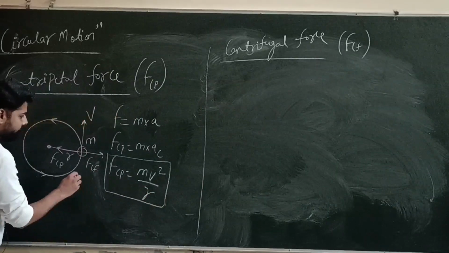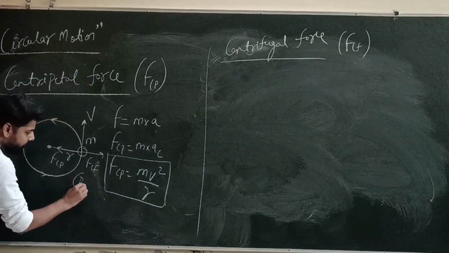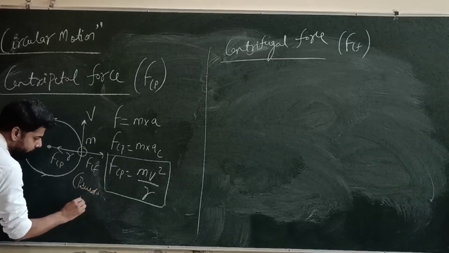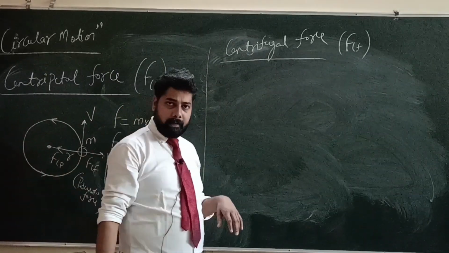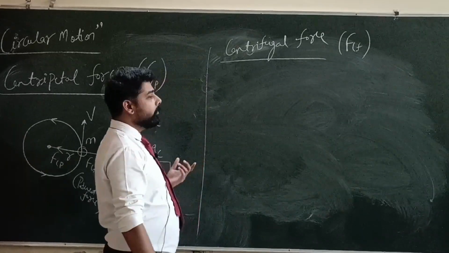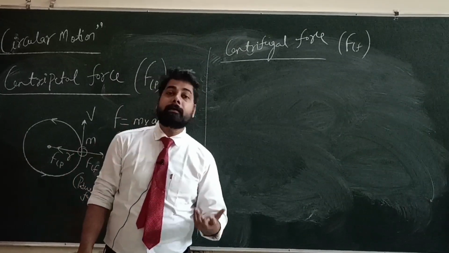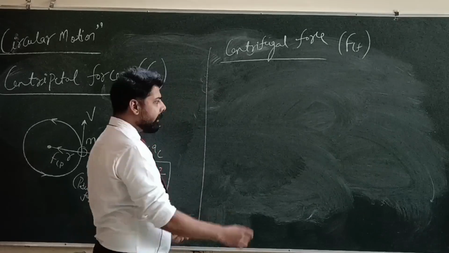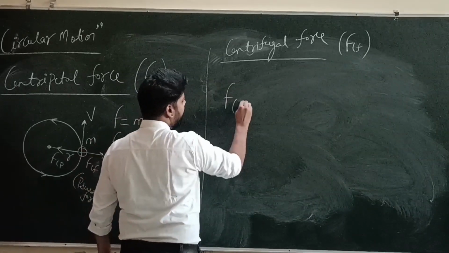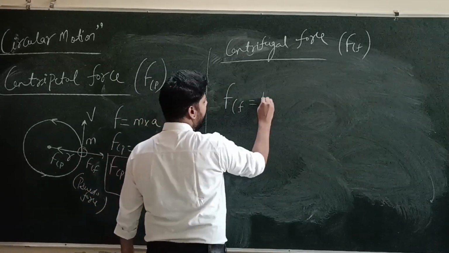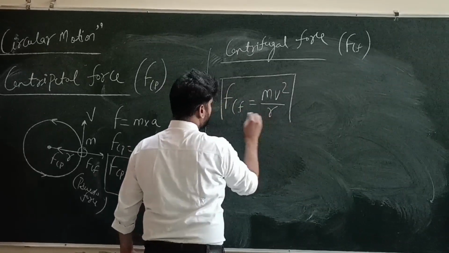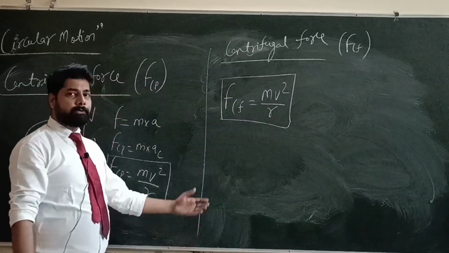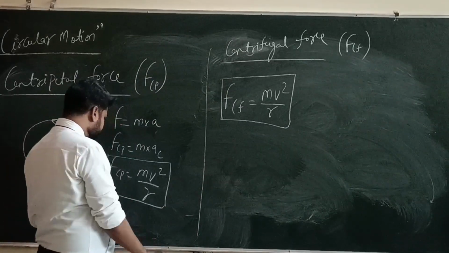So this centrifugal force is a kind of pseudo force. Pseudo force is a kind of fictitious force. Centrifugal force is a reaction of the centripetal force, so it has the same magnitude. So F_cf, centrifugal force, is equal to mv square upon r. We can produce some more formulas of this force.